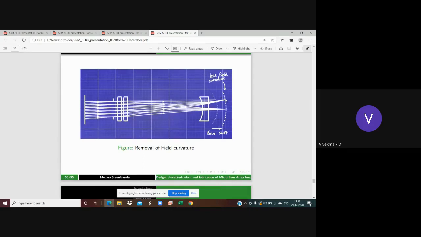Compared with the previous case, where the curvature was more, now it is somewhat less. When it becomes a straight line, the image at the center and the edges will be clear. That means to get good image clarity, the curvature should be very small.